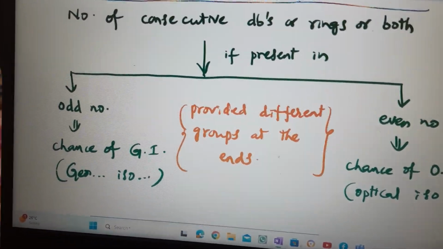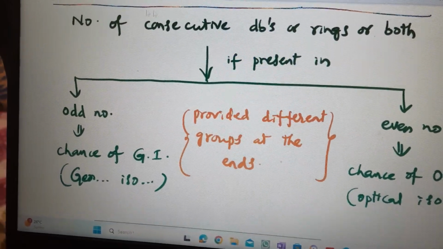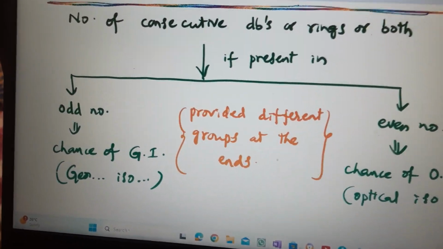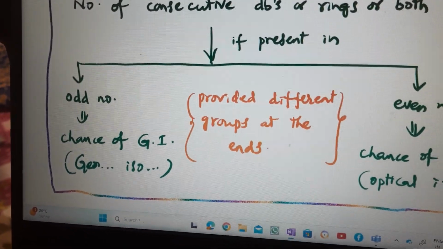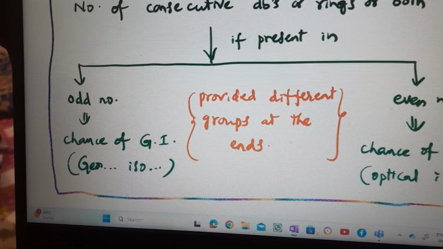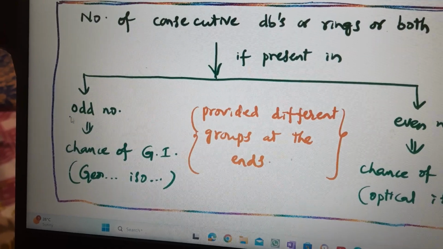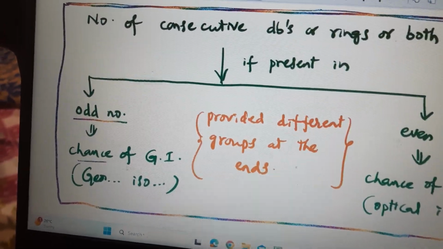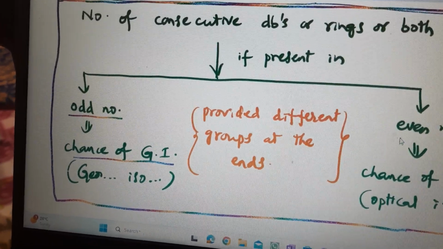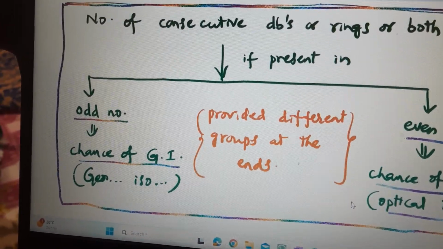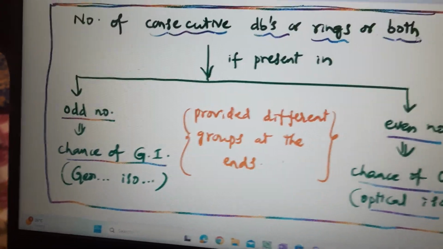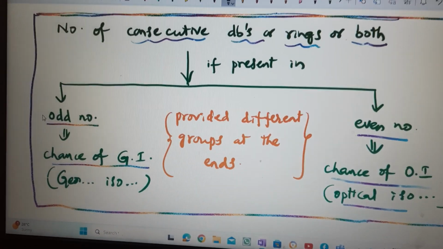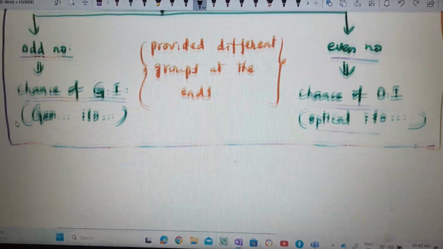This is the basic point to find out whether there is optical isomerism or geometrical isomerism present or not in spiranes, allenes, cumulenes. Consecutive double bonds or rings are both. Next, you see the examples.